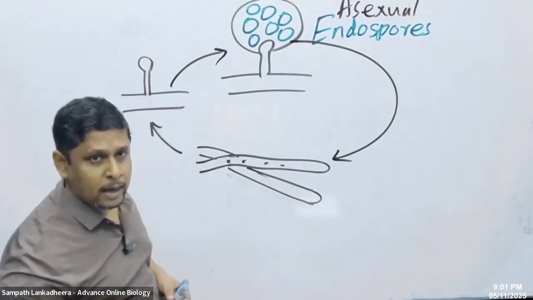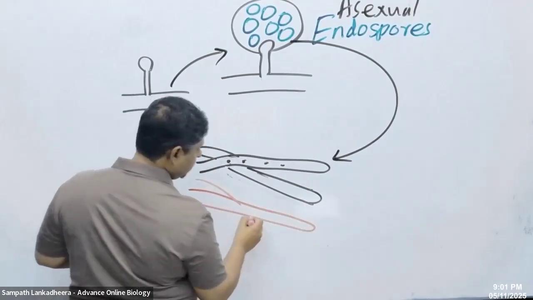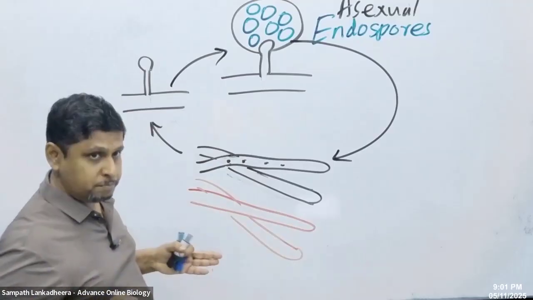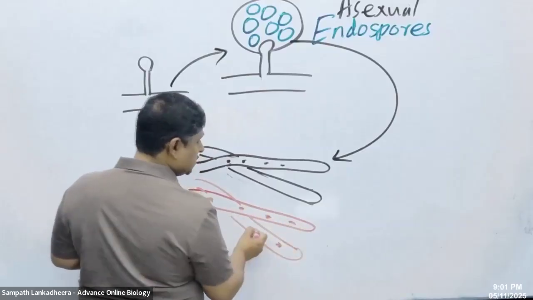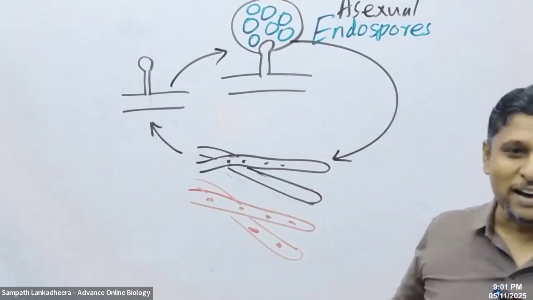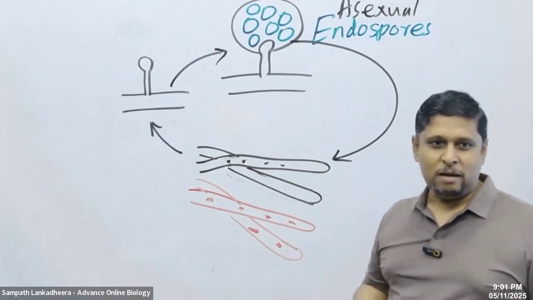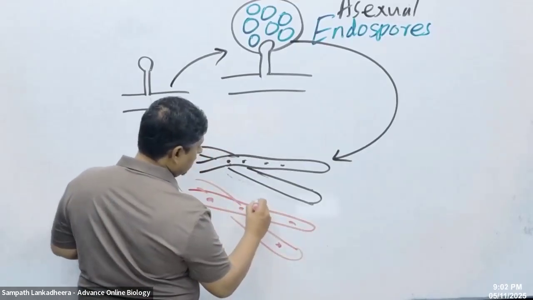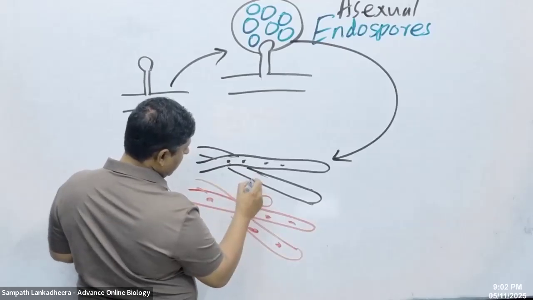Sexual reproduction happens between genetically different fungi. To show the genetic difference, people use red color and black color, but you should understand that there aren't any fungi in black and red. I'm just showing you the genetic difference with the color. They grow towards each other. These are gametangia.